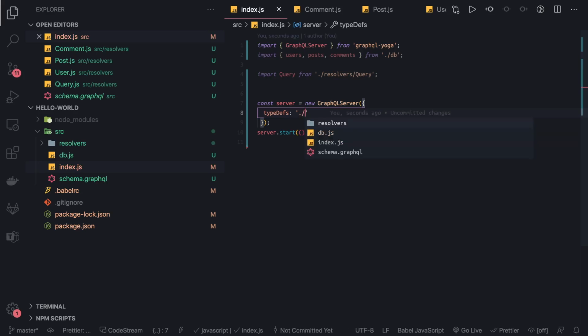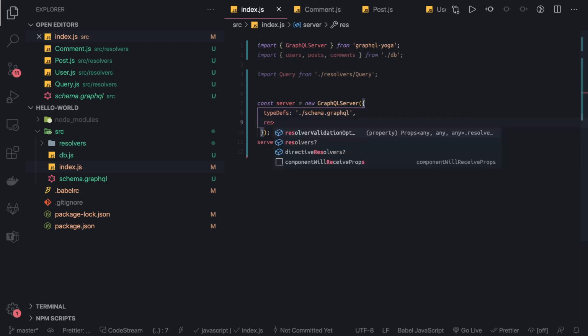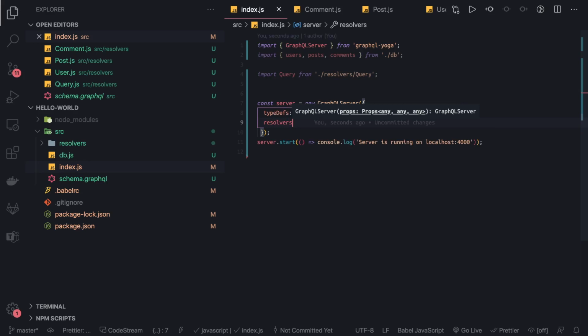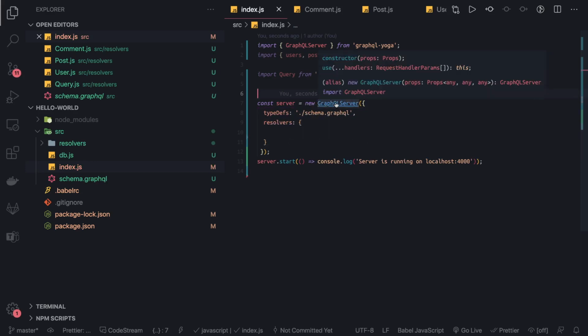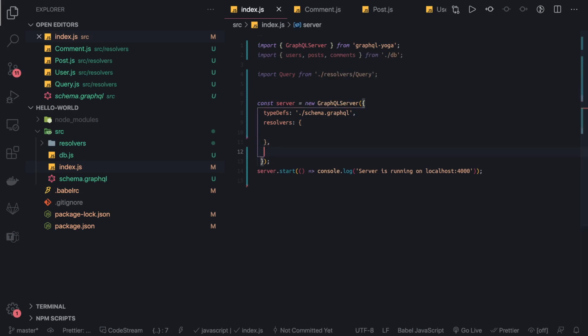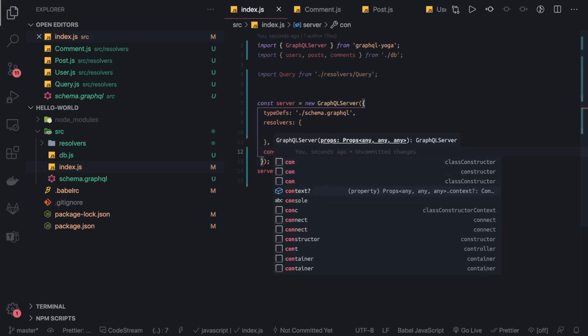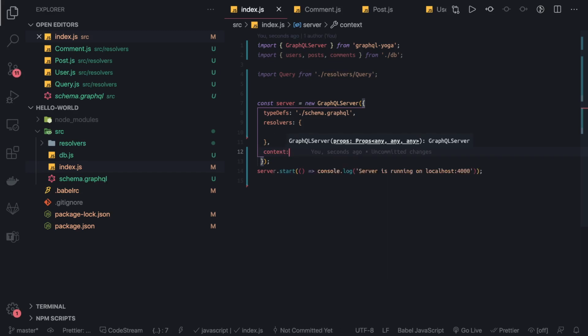Inside this particular folder, okay, we have this particular file directly. This is there, and then we have resolvers. This is another argument. Inside resolvers, it can be a simple object where you define all your resolvers. We'll talk about all the other arguments in the GraphQL server. We have the type definitions, resolvers, and you can also pass context. For now, let's pass this as an empty object, and then we will discuss what all things we can pass inside context.